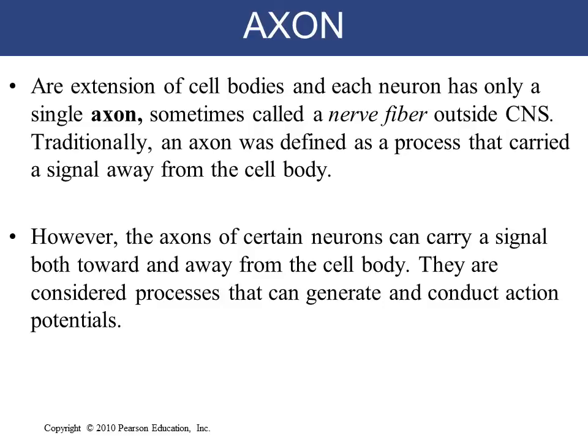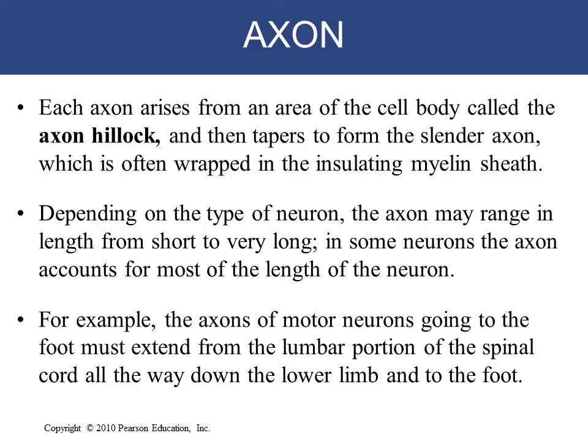So these axons are considered processes that can generate and conduct action potentials. Each axon arises from an area of the cell body called the hillock, and it tapers to form the slender axon, which is wrapped in the insulating myelin sheath. Depending on the type of neuron, the axon may range in length from short to very long, and in some neurons, the axon accounts for most of the length of that neuron.